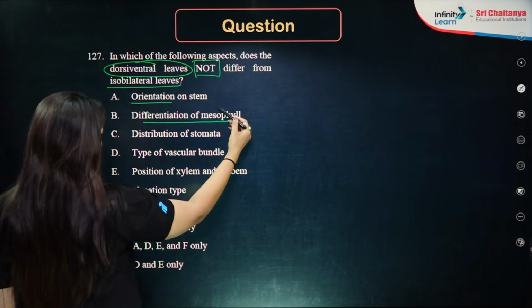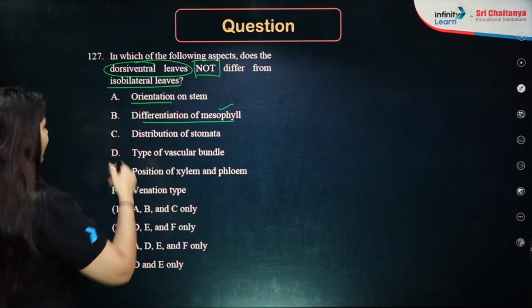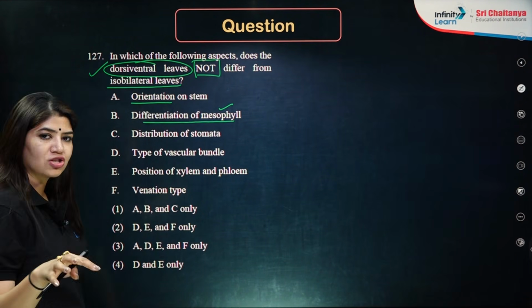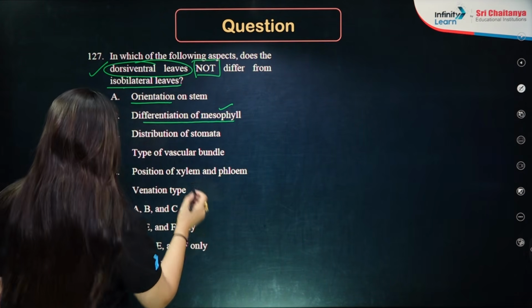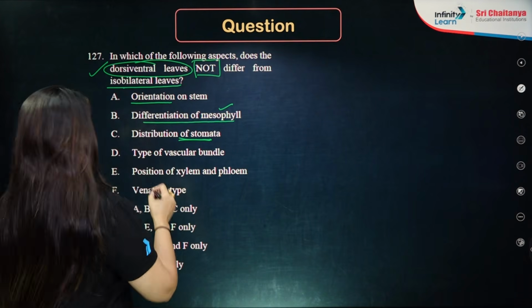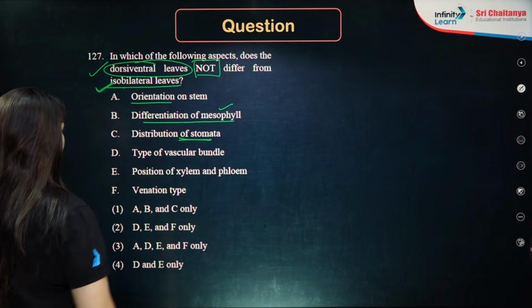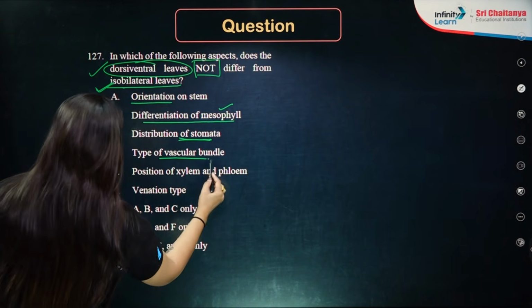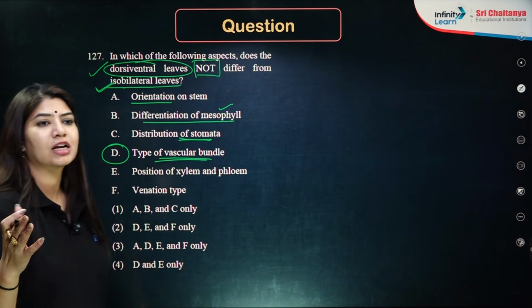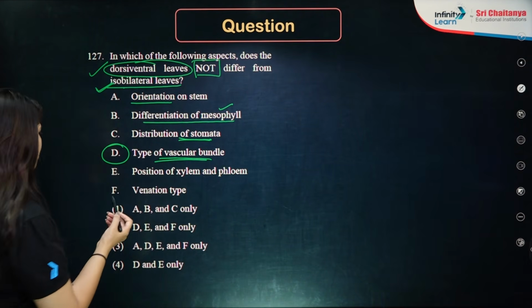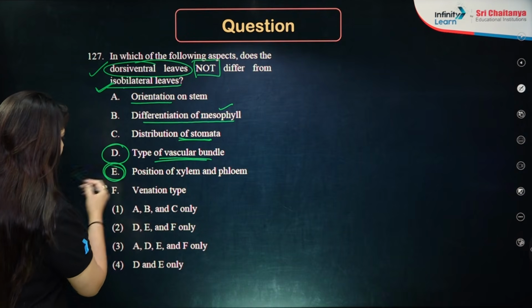So differentiation of mesophyll will be different. In the dorsiventral, we do have spongy and palisade. In the isobilateral, we do not have any differentiation. Distribution of stomata is also different. Here we have equal distribution, here we have the differences. Types of vascular bundle will be same. In both the types, we're going to have conjoint and closed types of bundle, and position of xylem and phloem will also be same.